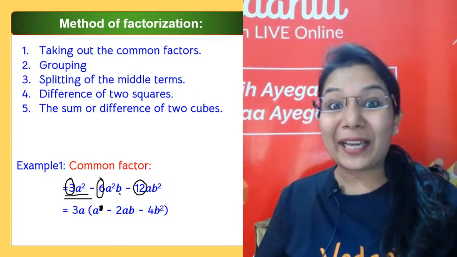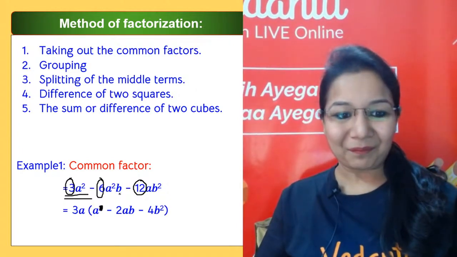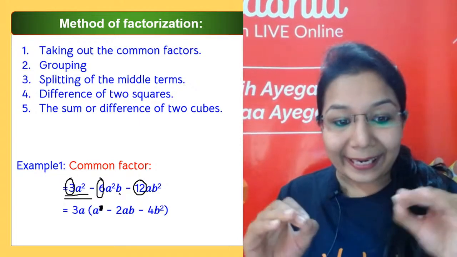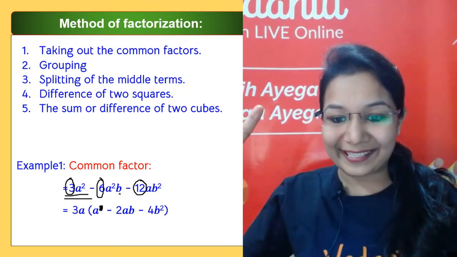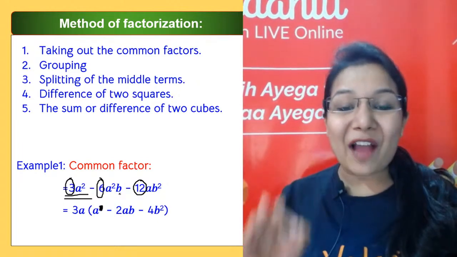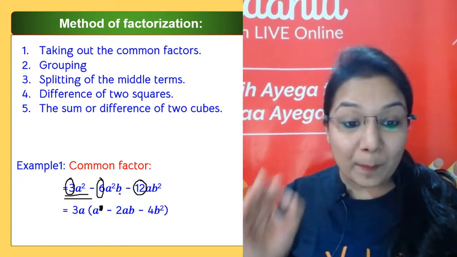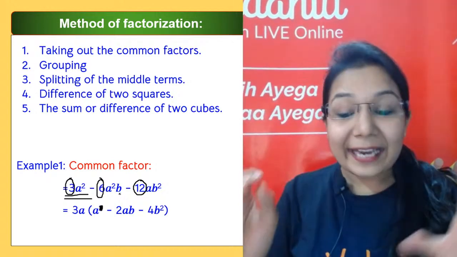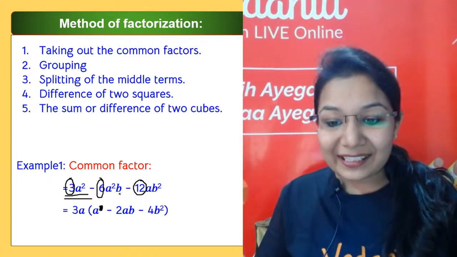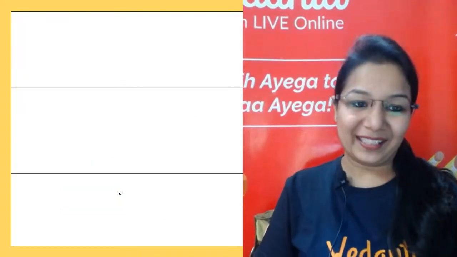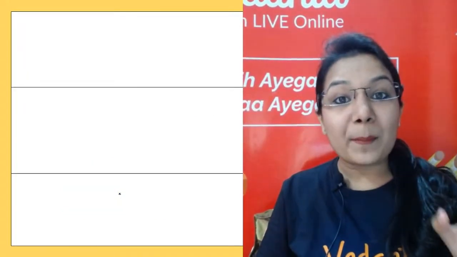So 6 divided by 3 is 2. So you got 2AB because there were 2 A's in the middle one. So if A is taken common, you still have one more A as uncommon factor. Minus 12 divided by 3, again 4. A is taken common, so what is left inside? B square. So that is how we take out the common factors.